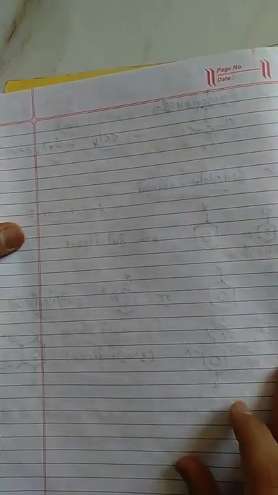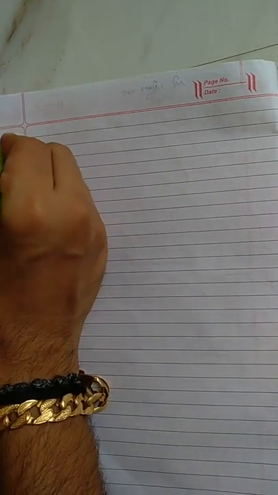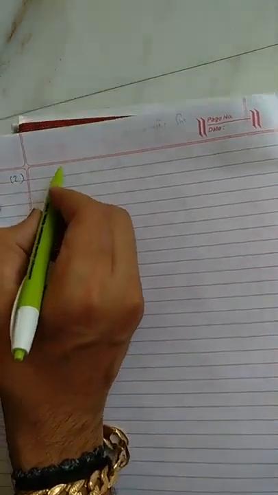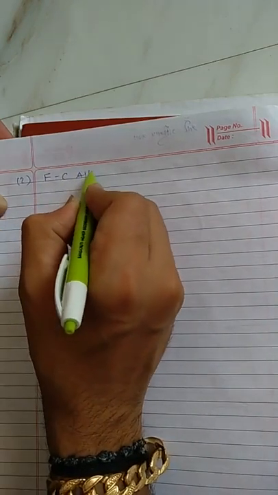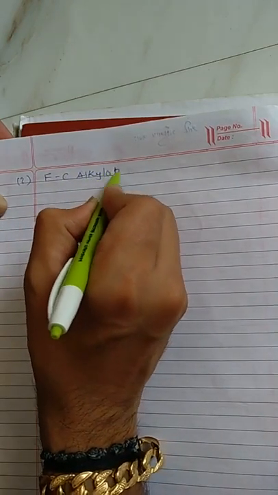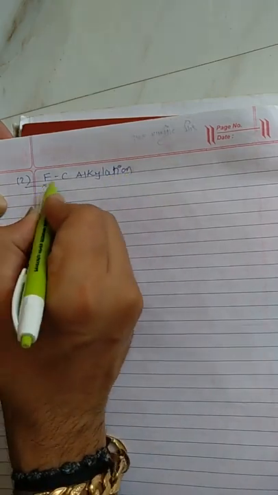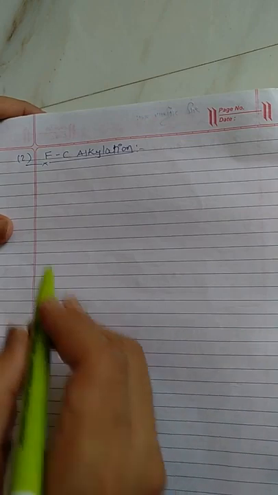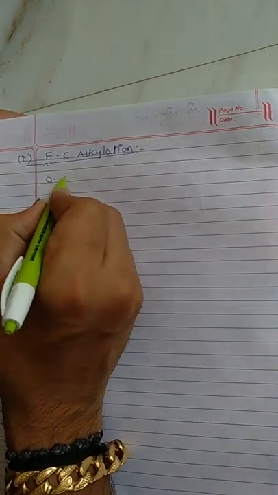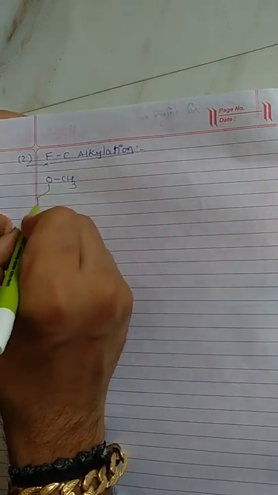So we will write the second reaction, that is the Friedel-Crafts reaction. I will write Friedel-Crafts alkylation reaction of anisole. In this reaction, first of all we will draw the structure of anisole, benzene having OCH3.